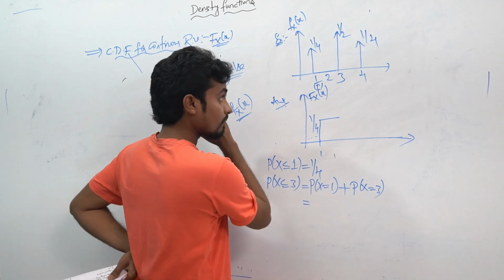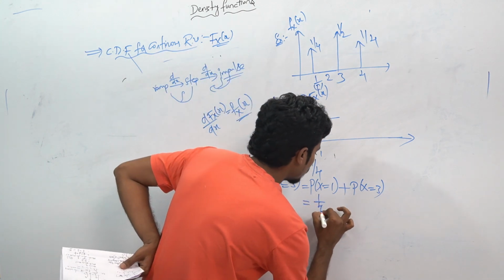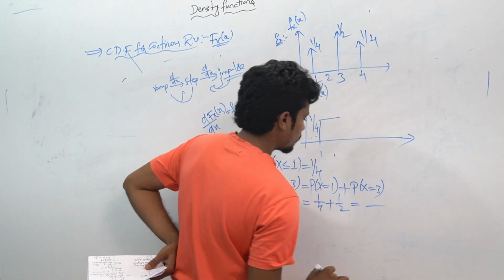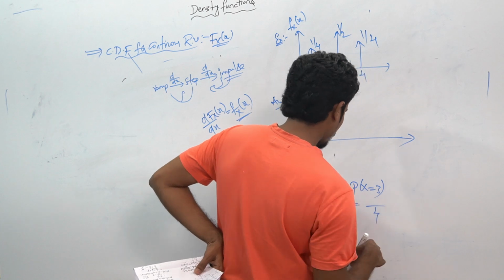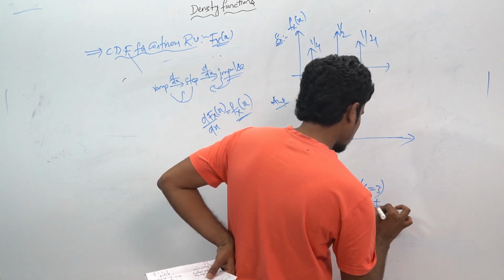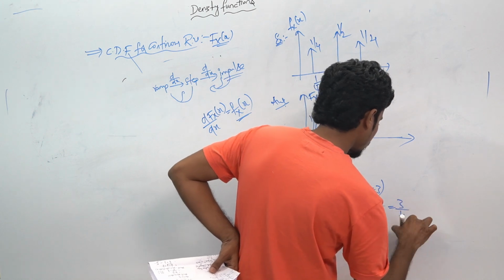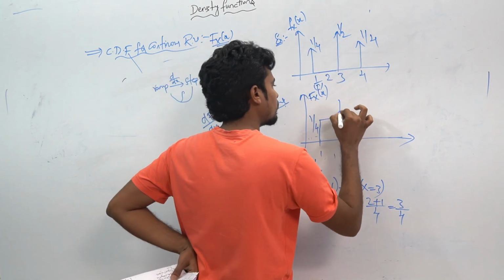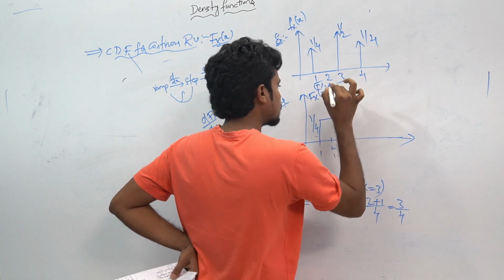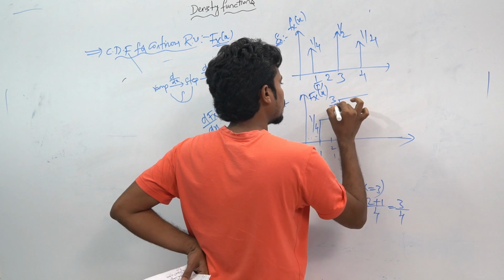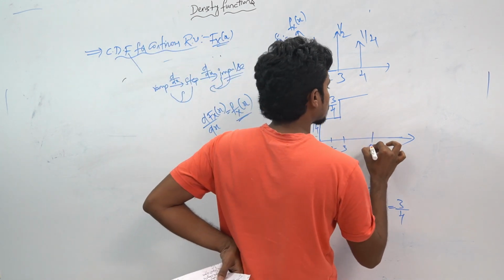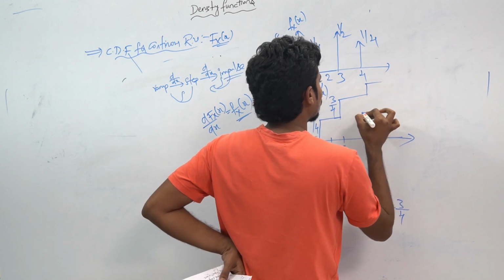P(X=1) means 1 divided by 4, plus X=3 means 1 divided by 2. If you take the LCM, you will get 4, and here you will get 2 plus 1, that will be 3 divided by 4. For 2 there will be constant only, for 3 there will be a discontinuity, and you will get 3 divided by 4. Similarly, the other discontinuity will be at 4.